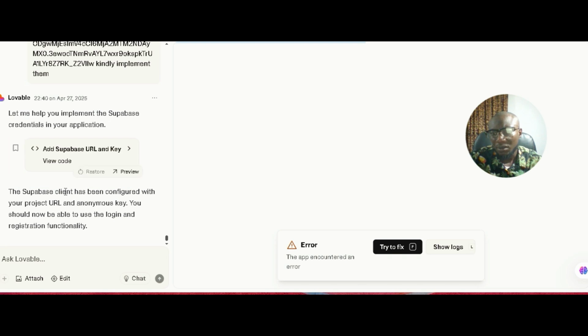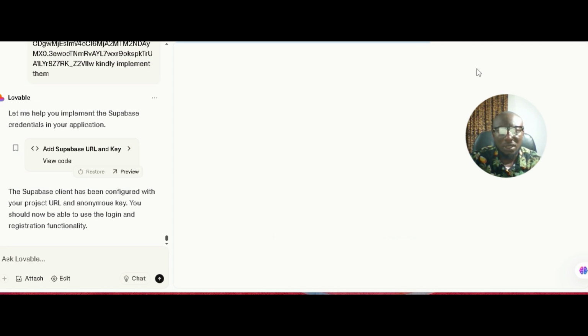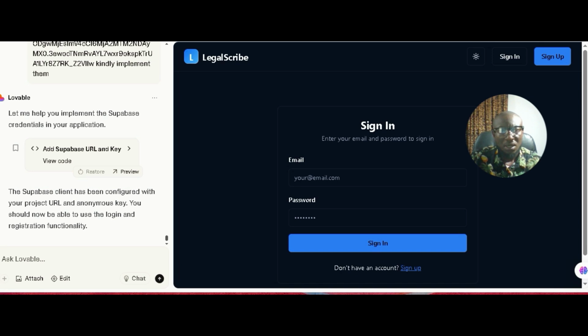It said the key has been configured in your project, right? So let's go and test the login details. Exactly. So login and sign up is now working, right? Let's turn off the email confirmation.